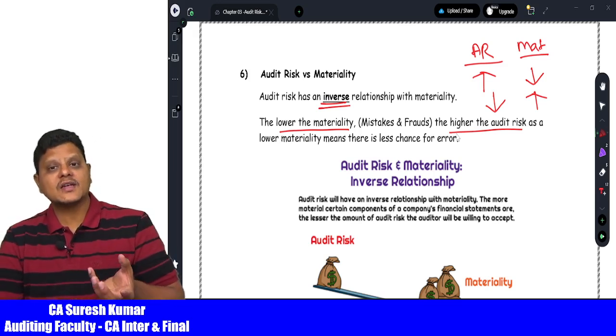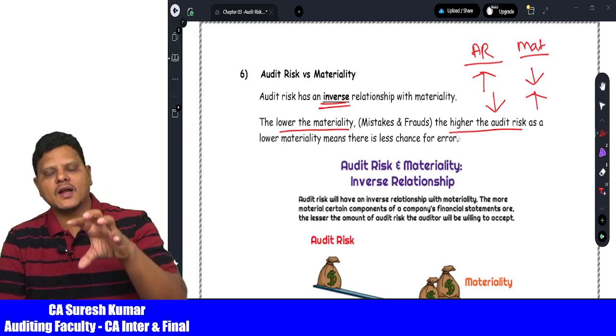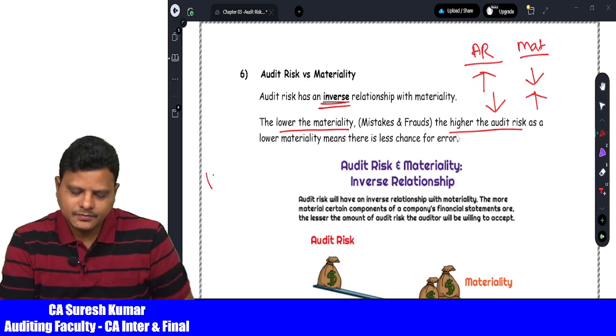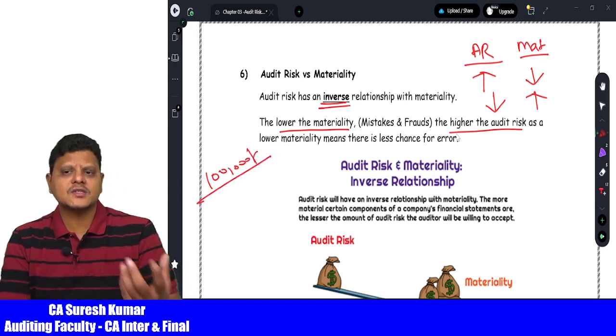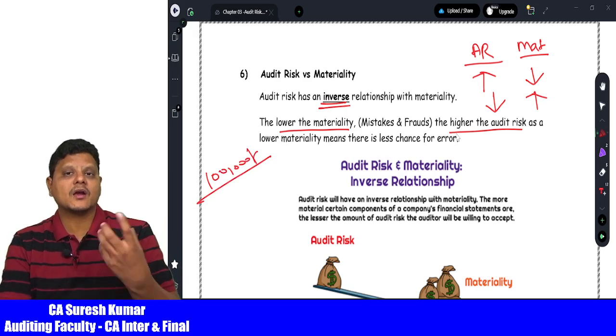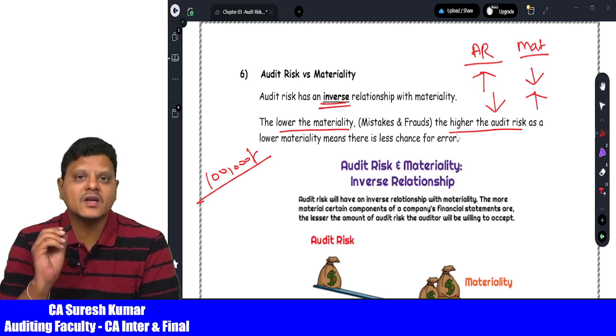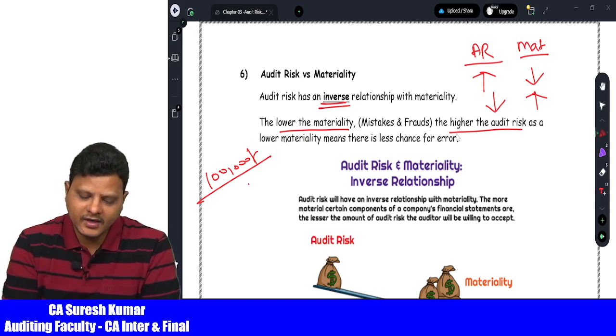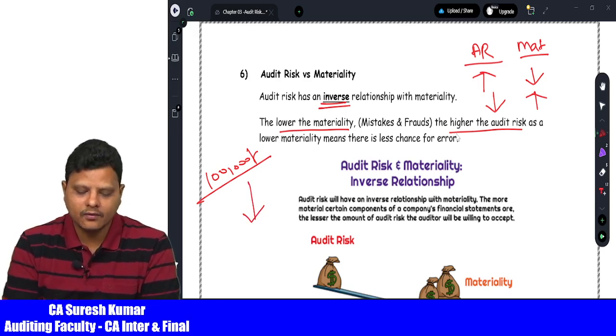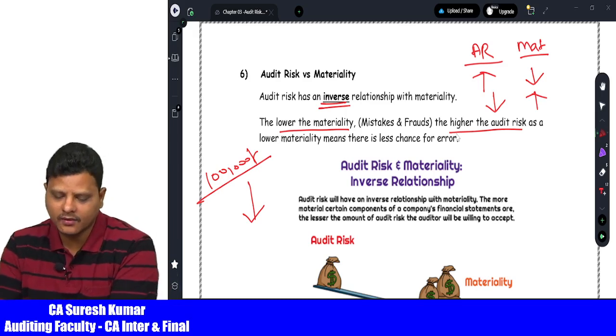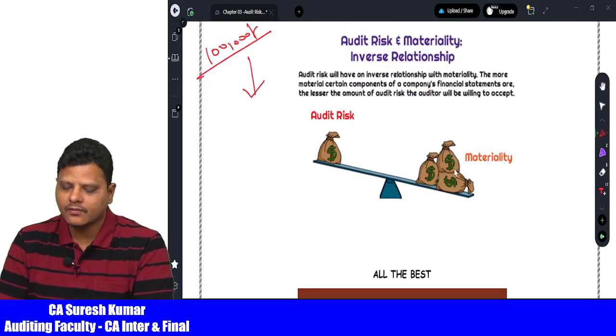Hence, if the auditor sets a high materiality level, for example 1 lakh rupees, there is always a possibility that any transaction not recorded by the management, a 1 lakh rupee transaction, can be easily identified by the auditor. Once the auditor identifies this kind of risk, then audit risk will come to a lower level, which can be reduced to the maximum level. Now, we can identify this from this picture.